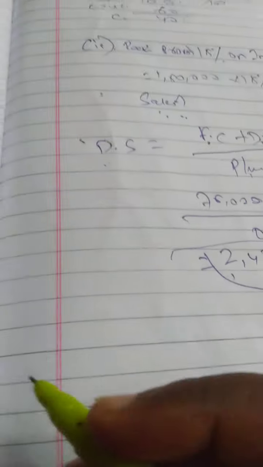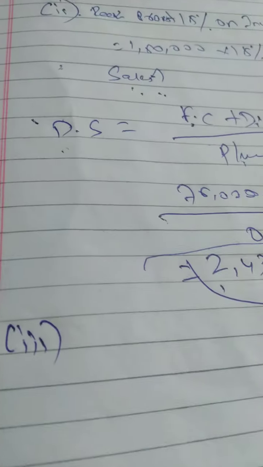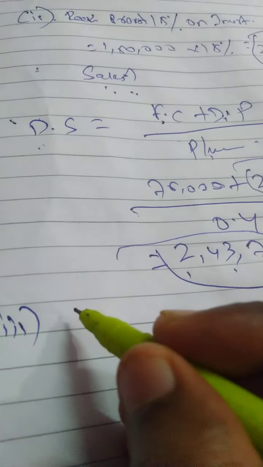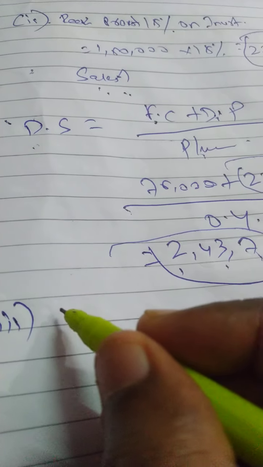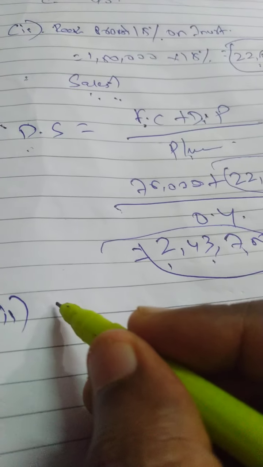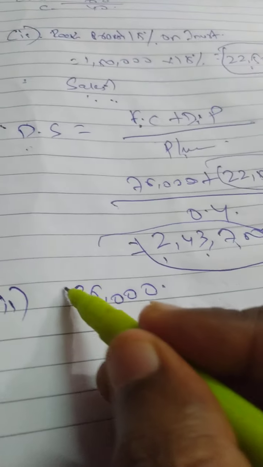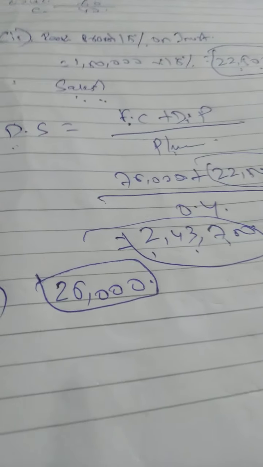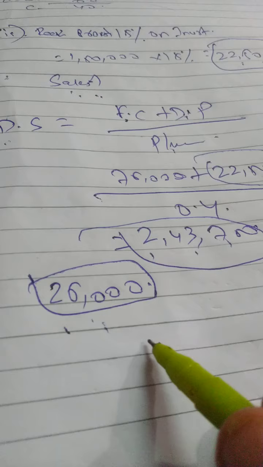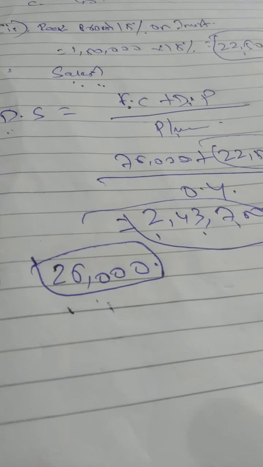Okay. What is the last question? Last question is, they want to close the business. Even though they close the business, still they are going to incur this 25,000 rupees. In such a case, at what level should I make sales to recover the avoidable cost?